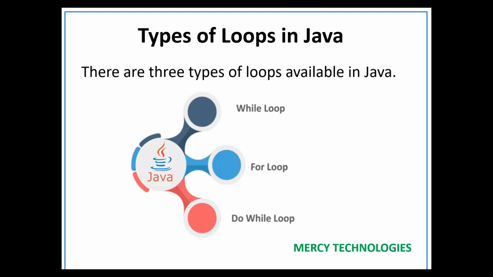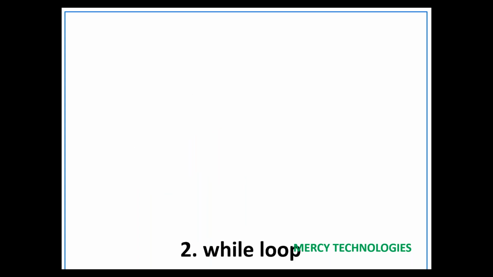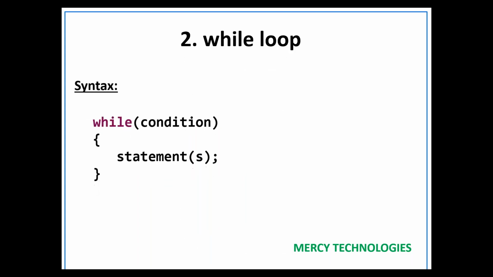So in this session, let's see about while loop and do while loop. This is the syntax for while loop. While and do while both come under loops only. Again, why do we need while loop and do while loop? If you want to perform some task repeatedly based on some conditions, we go with while loop or do while loop. So this is the syntax.